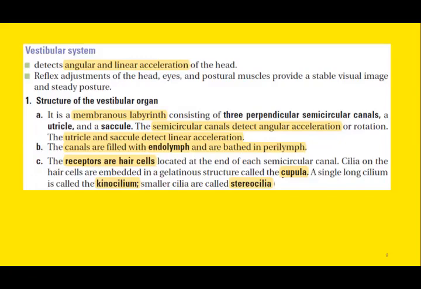Another important thing to remember is that all these semicircular canals are filled with endolymph. So inside the semicircular canals, the fluid present is the endolymph. So endolymph is present inside the canals, and the fluid present outside the canals is the perilymph. So these canals are filled with endolymph and are bathed in perilymph.